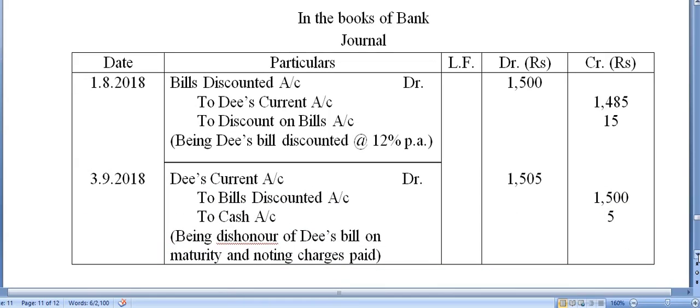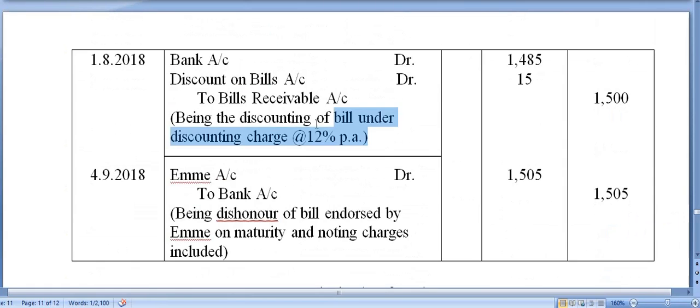Okay. Now, only 2 entries will be there in the books of bank. On 1st of August, the bill got discounted by D. So we will write it as bills discounted account debit to D's current account to discount on bills. The bill amount was 1500. Okay. D's current account, D will be paid only 1485 because the discounting of the bill took place at the rate 12% per annum. So it will be 15. So you already know this entry from here only.